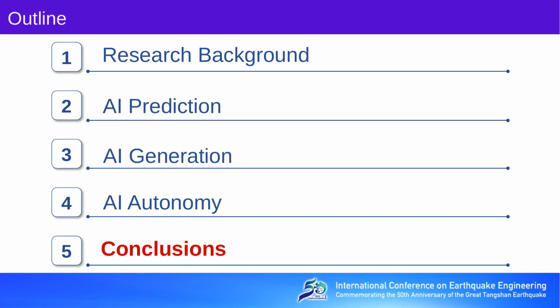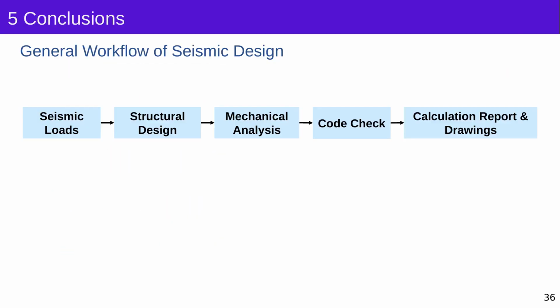Finally, let me come to the conclusion by looking again at the workflow of structural seismic design. We are engineers, and this is the general workflow of structural design: seismic loads, structural design, mechanical analysis, code checking, and finally reports and drawings.